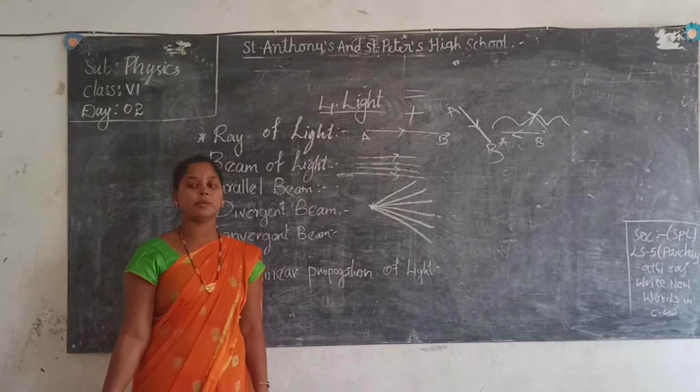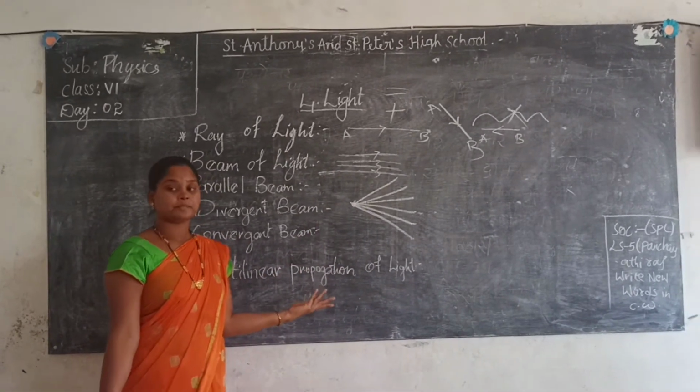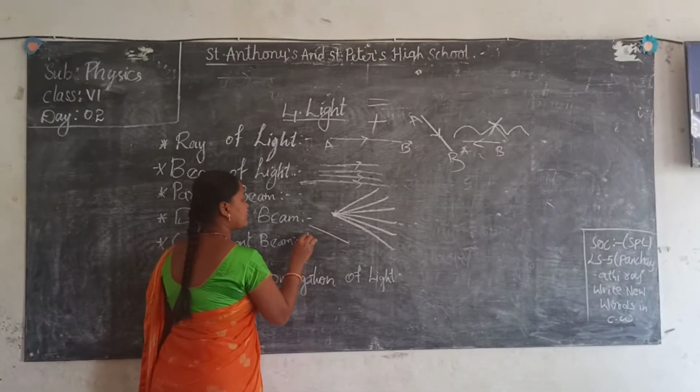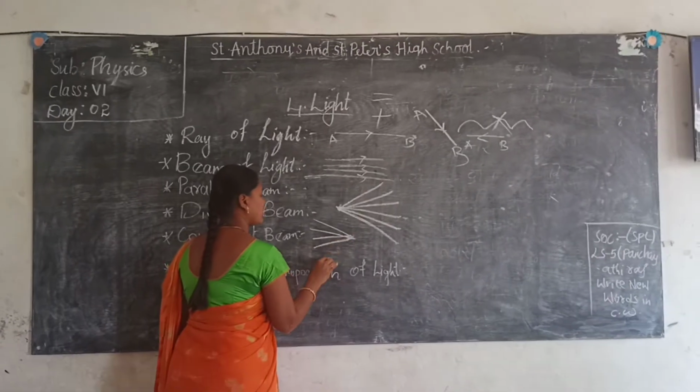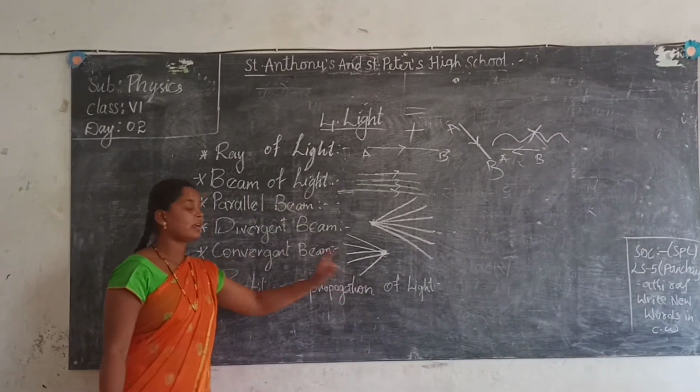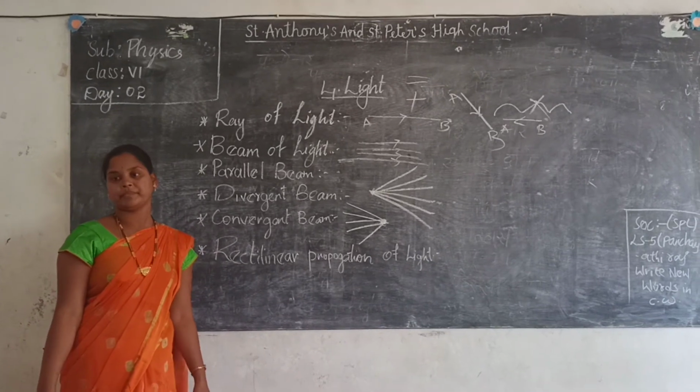And what is a convergent beam? Opposite to this. Coming from different directions to one point. Light rays come from here in different directions. This point is called the convergent point, and these lines are called a convergent beam.